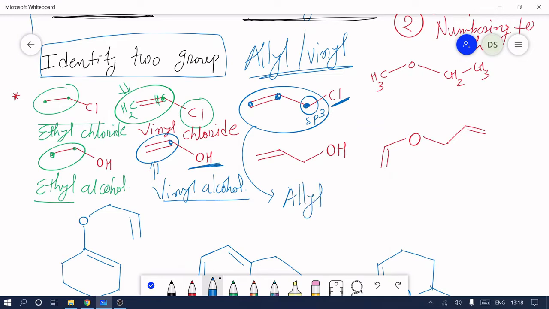And the functional group is chloride. So its common name is allyl chloride.